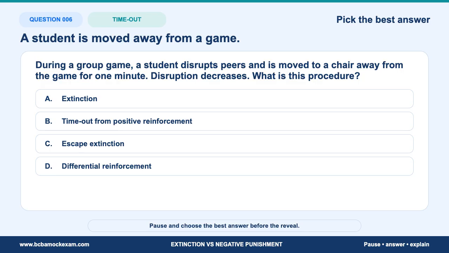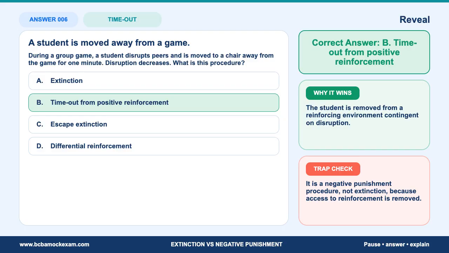Pause now and choose the best answer. The correct answer is B. Timeout from positive reinforcement. The student is removed from a reinforcing environment contingent on disruption. This answer wins because it is both technically accurate and tied to the actual scenario.